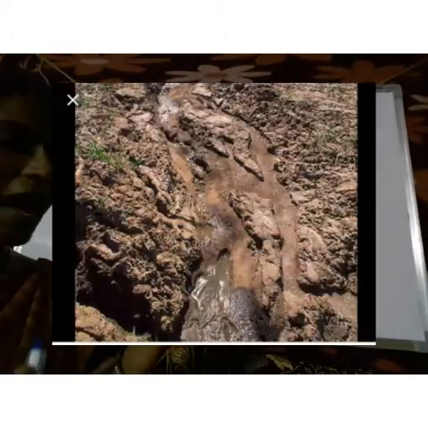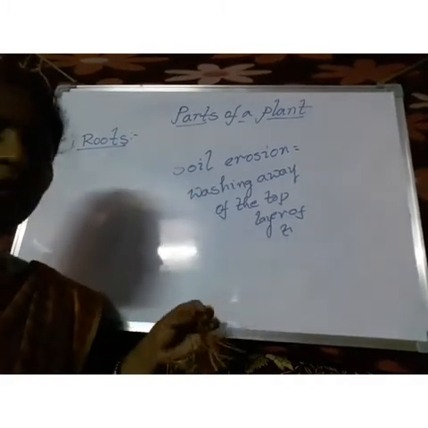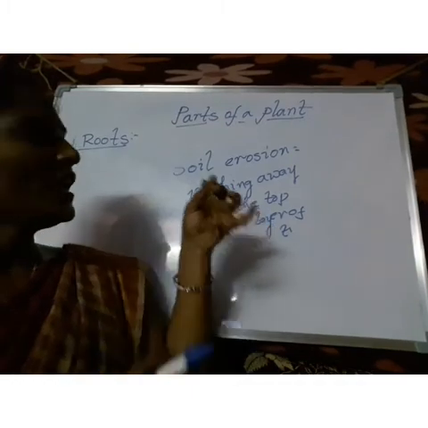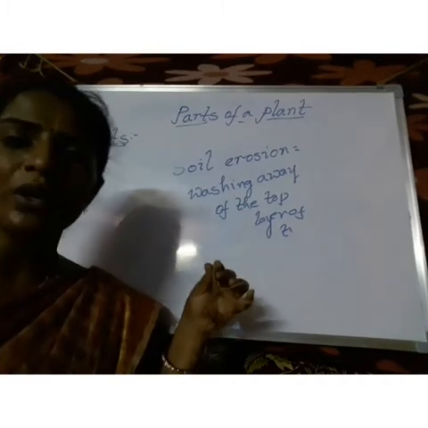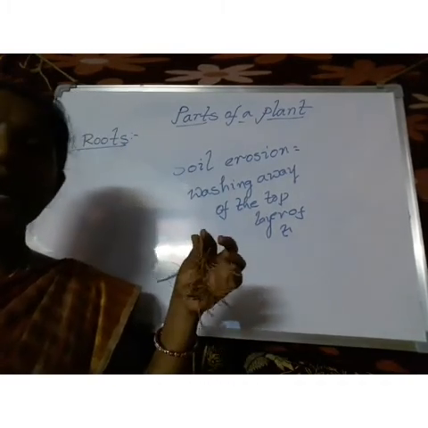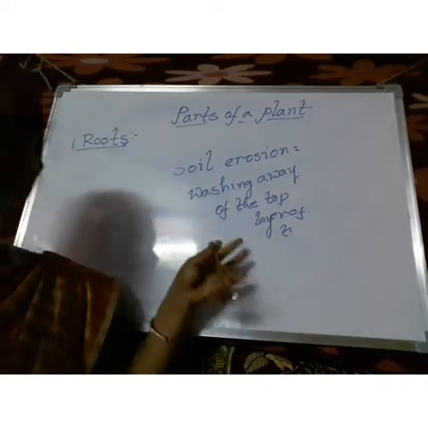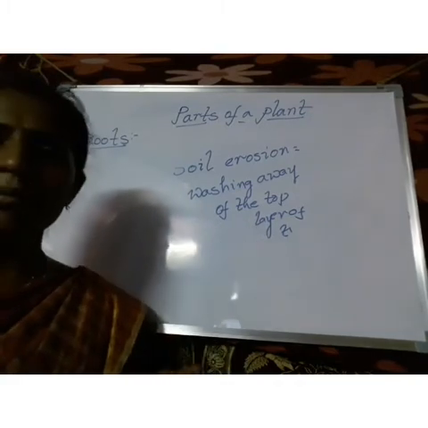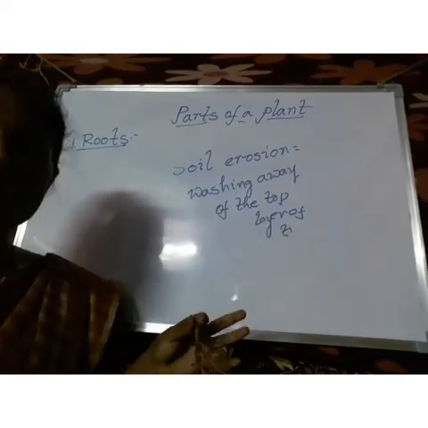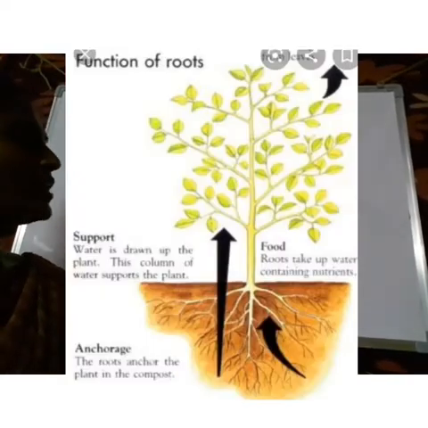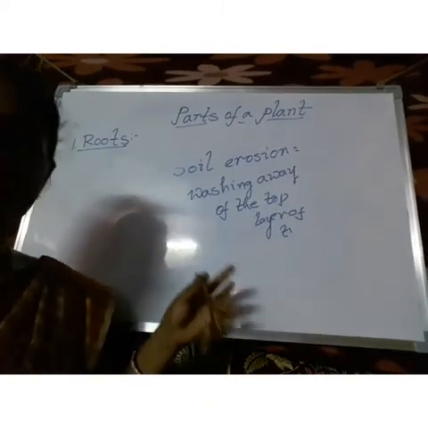These roots help in the control of soil erosion because they are firmly fixed to the soil. First of all, this is the main function of the root. What is the main function of root? They anchor the plant firmly to the soil, and not only give support to the plant but also help control soil erosion. What is meant by soil erosion? Washing away of the top layer of soil is called soil erosion.